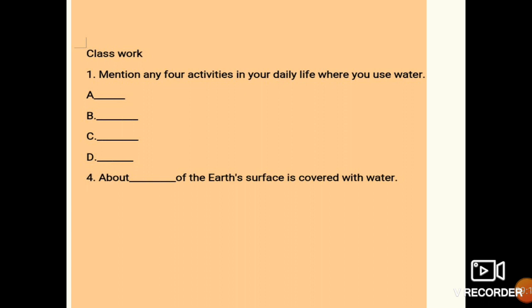Here it is mentioned 4, you just avoid it. Question number 1, mention any 4 activities in your daily life where you use water. And this is question number 2, about dash of the earth's surface is covered with water. Okay, 4 is nothing to do, so just avoid it. There are 2 questions only, one and second is the fill in the blanks.